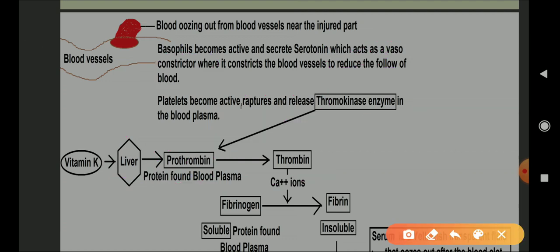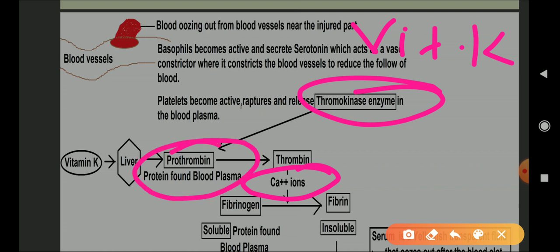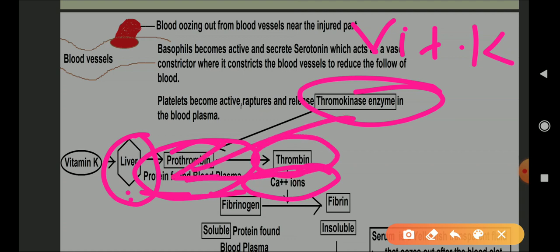See, these are the important questions. Which enzyme is important for blood clotting? Thrombokinase. Which vitamin is important for blood clotting? Vitamin K. Which mineral is important for blood clotting? Calcium. So these are the three important questions. Vitamin K helps in the formation of prothrombin, which is released from the liver into the blood plasma. During the time of injury, thrombokinase will act on prothrombin and convert it into thrombin.